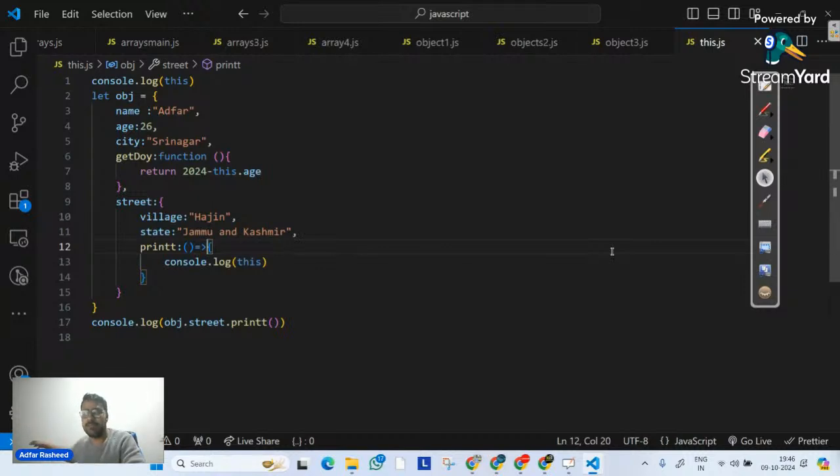There's a proper method which we can use, which is called dot bind. We can use a polyfill here. We can actually bind our this keyword so that it can point to the right object. But by default, fat arrow functions do not have this bound with them. I hope that makes sense, and there should be no confusion. Once I teach you the bind method, I will show you how we can bind our method with it.